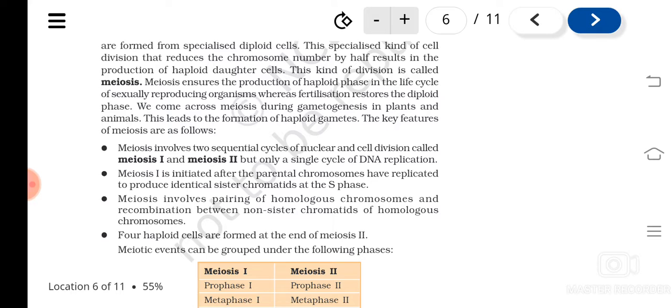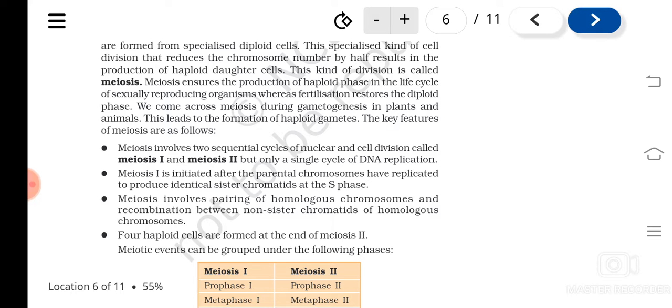Okay, sister chromatids will be there, they are joined at the common centromere. Understood? So already DNA is duplicated, but the chromosome is not split. Okay, so one chromosome will have what, two chromatids, each containing one DNA of the same chromosome, understood. So this happens during S phase. After this only, meiosis starts.